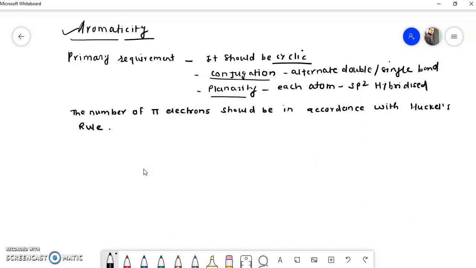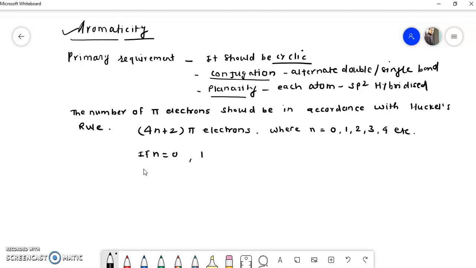Huckel's rule states that cyclic unsaturated compounds should contain 4n plus 2 pi electrons, where the value of n may be 0, 1, 2, 3, 4, etc. So we will find out: if n is equal to 0, then 4 into 0 plus 2, so it becomes 2 pi electrons.